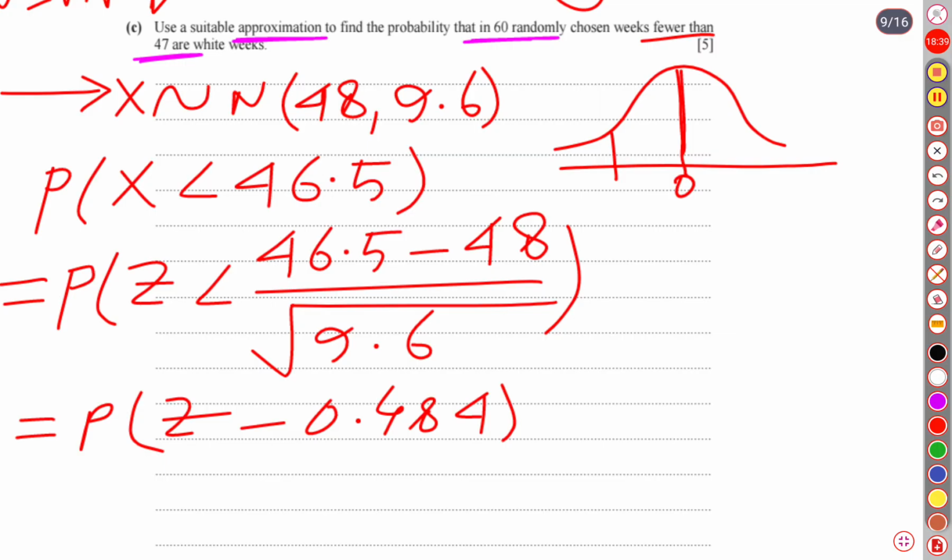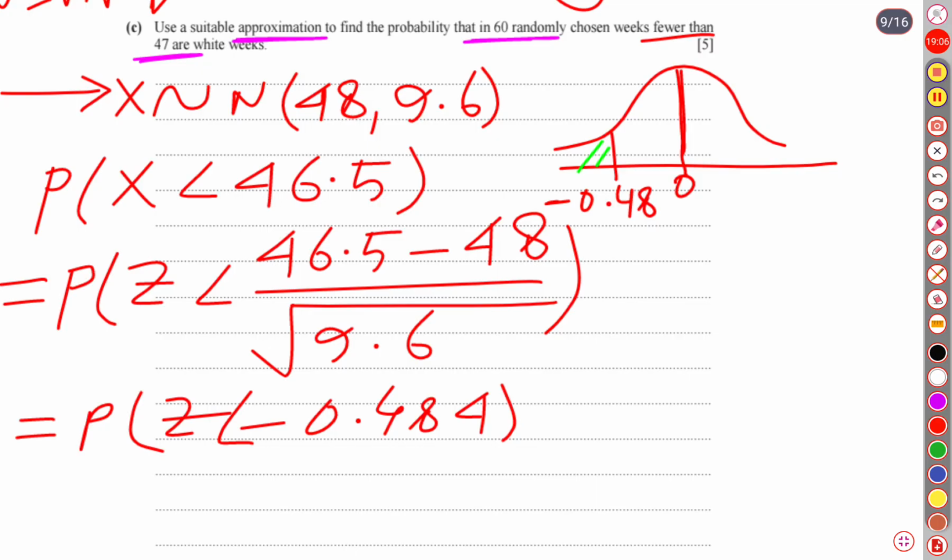So it is negative 0.48. Our probability, which portion is required? Our probability is this one, because it is written z less than negative 0.484.